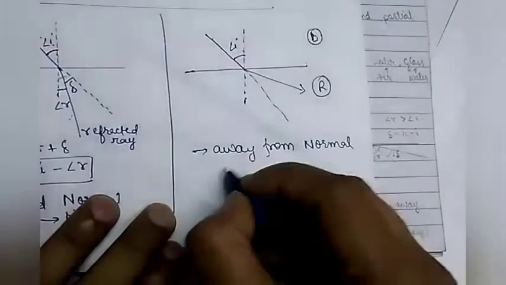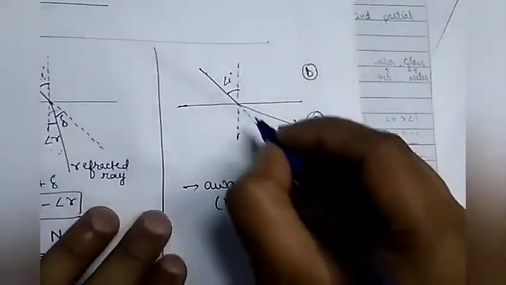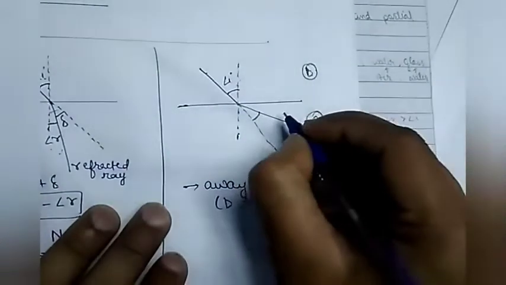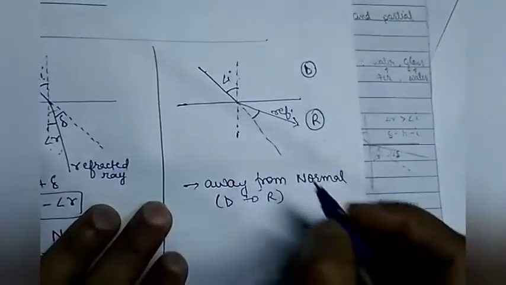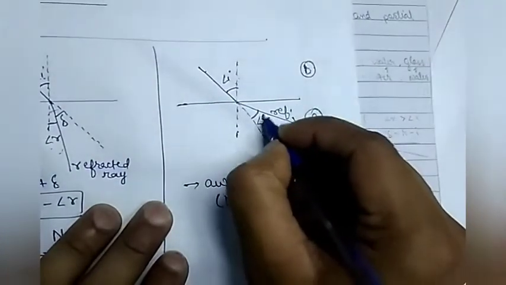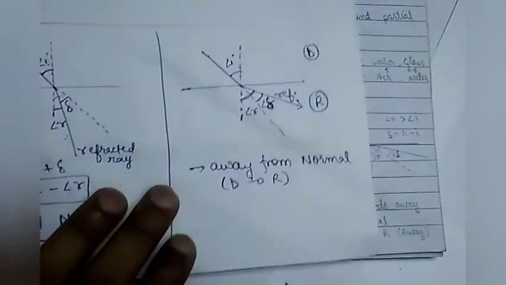This is the main difference: towards normal when rarer to denser, away from normal when it is denser to rarer. In this condition, what will be the angle of deviation? The angle between the refracted ray and the original path will be the deviation, and this angle will be the angle of refraction.